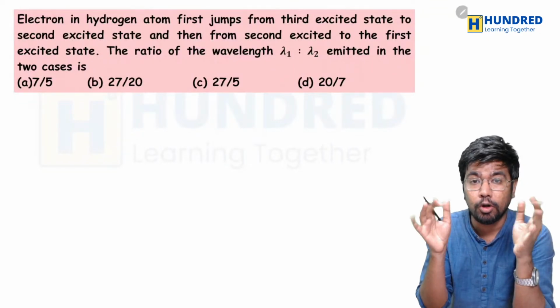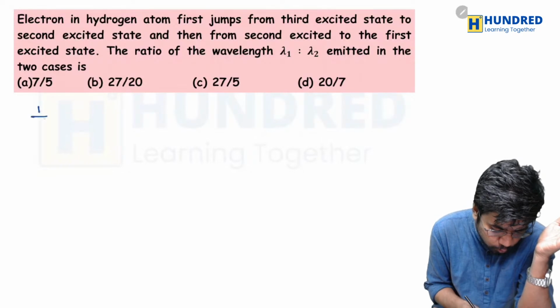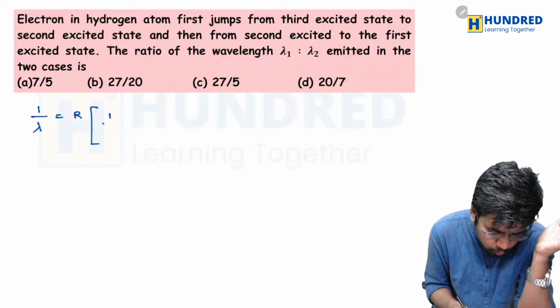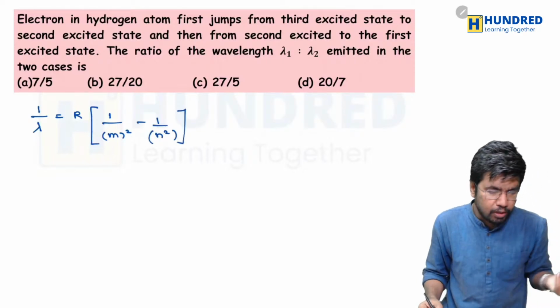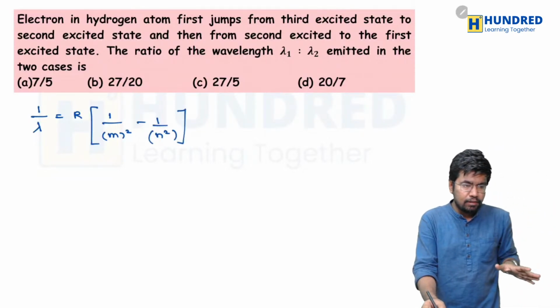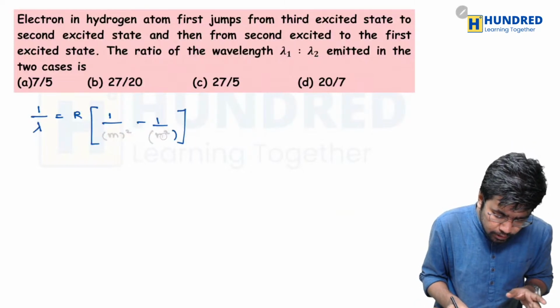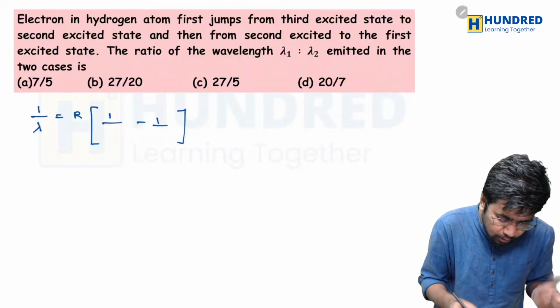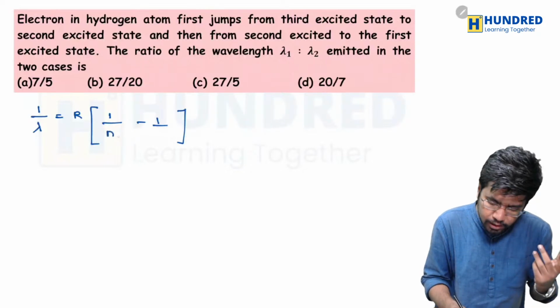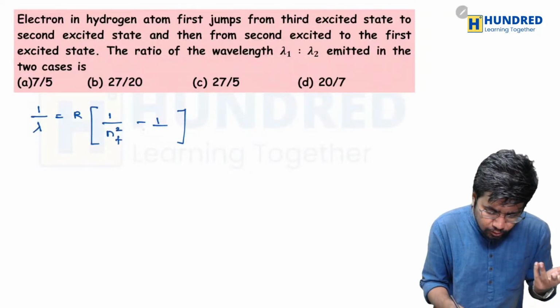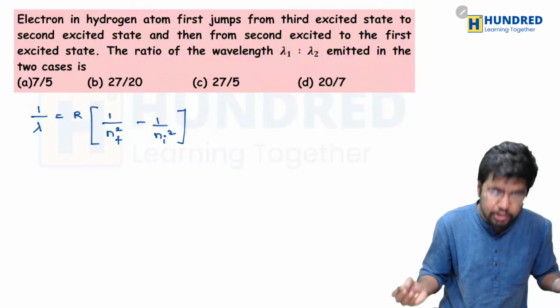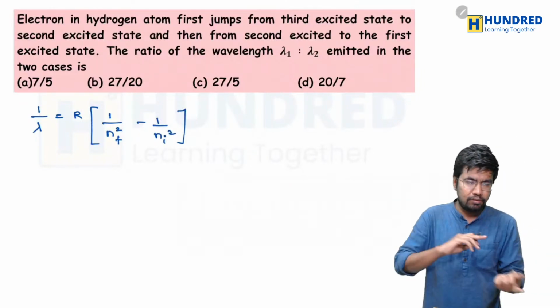Well, we can use the formula of wave number, that is 1 divided by lambda is equal to R into 1 divided by m square minus 1 divided by n square. Okay, simply we can write it like this. Or just for you to understand, you can also write it like this, that is n final square minus n initial square.